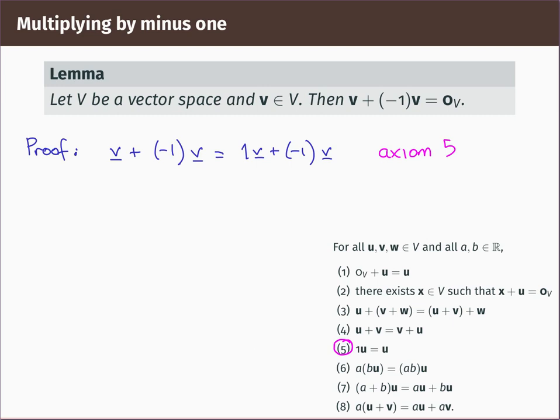Okay, let's keep going. We can gather scalars together. So look at Axiom 7. It tells me I can collect scalars when they're multiplied into the same vector. So this is 1 plus minus 1 times v. And the reason for that is that it's an instance of Axiom 7.